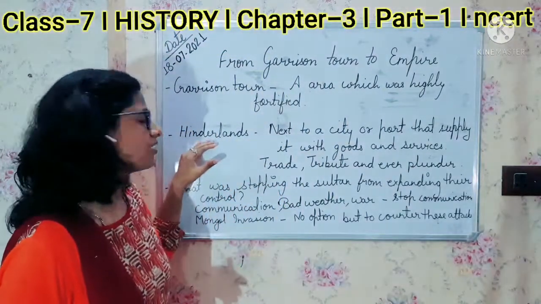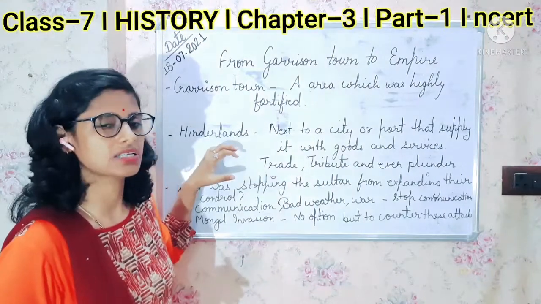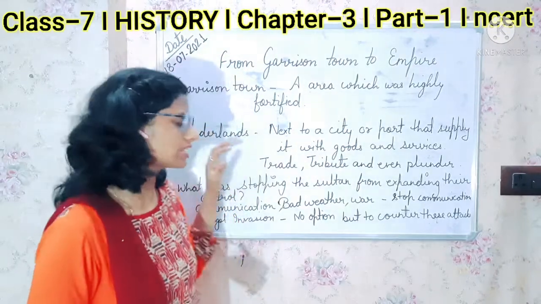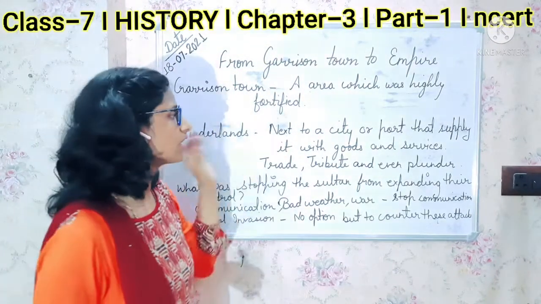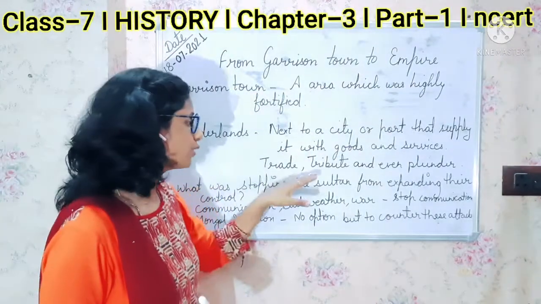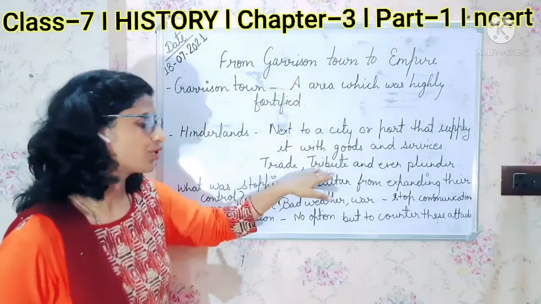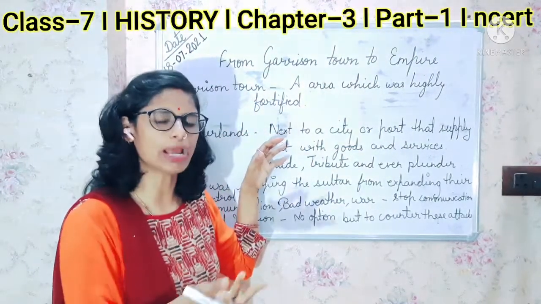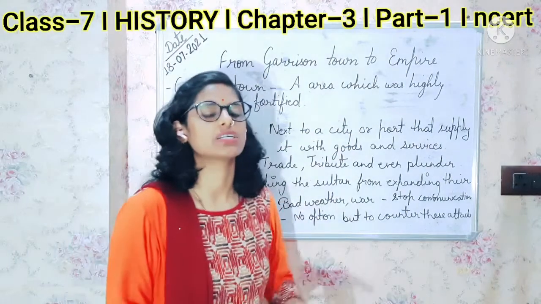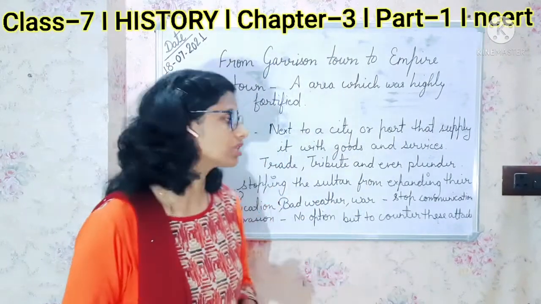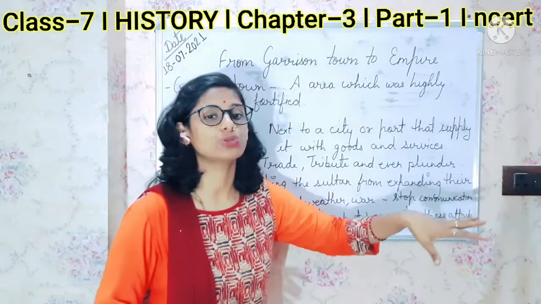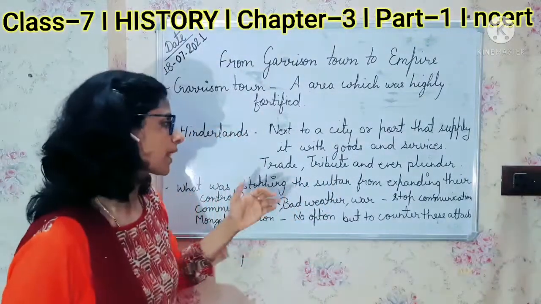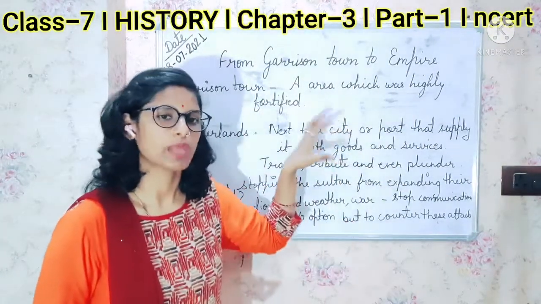The hinterland is an area, a place, where the Sultan did not have control. So for goods and services, they used to trade with the hinterlands, receive tribute from the tribal people, or get goods and services for their empire by plunder.